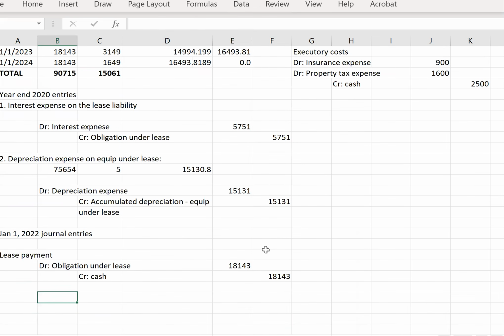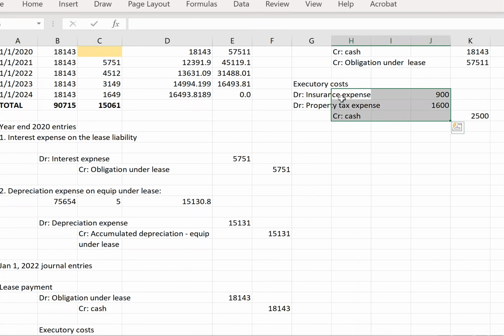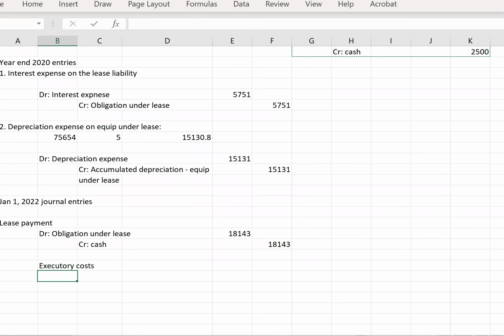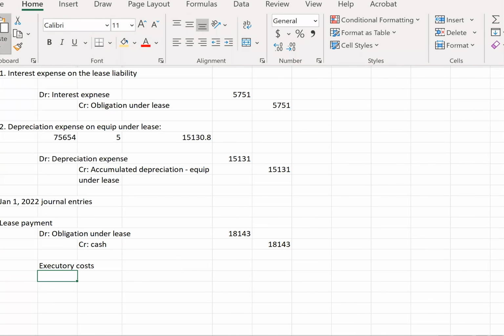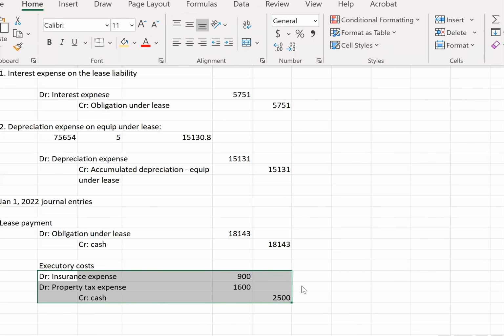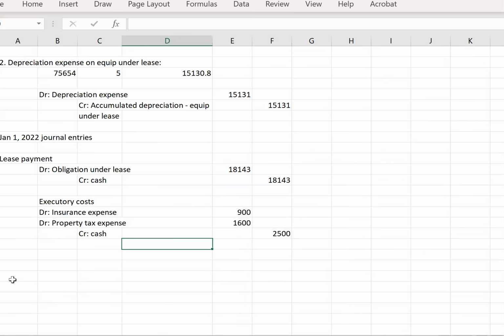And then we are going to have the executory costs. These are actually going to be exactly the same. This entry will be no different. It's exactly the same entry. So now we've got our executory cost entry.